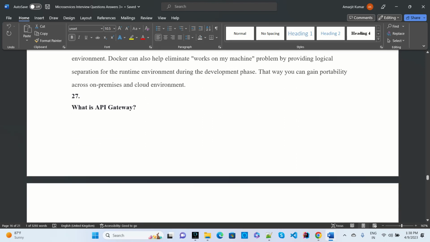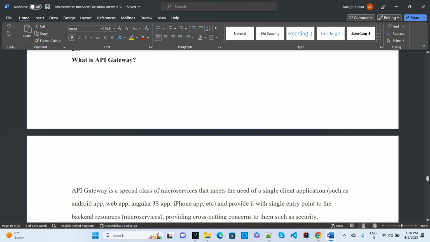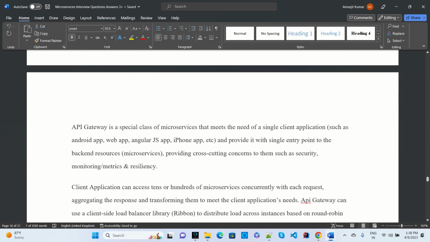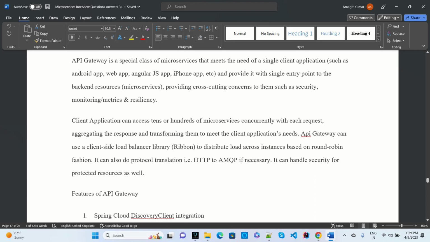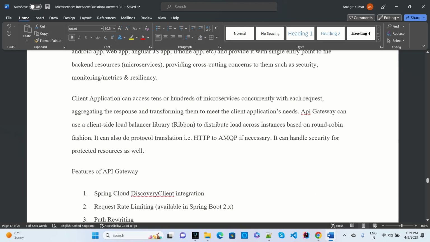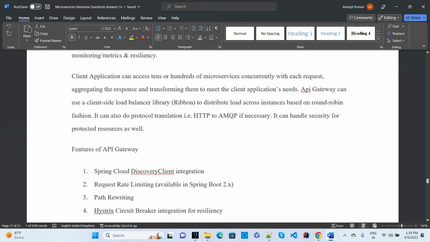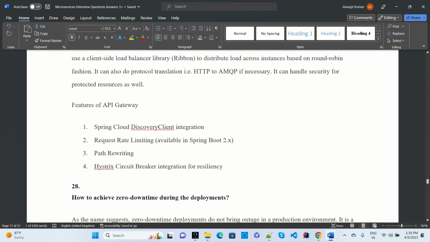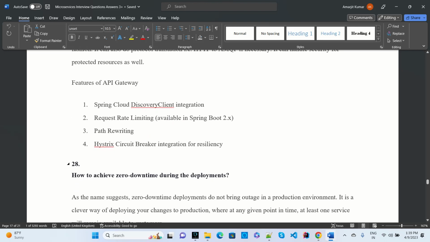You can also create a Docker image, use the Spring Cloud components and deploy it. Another question is: what is an API gateway? An API gateway is a way of handling our requests, either with Zuul or others. The request is checked and verified and then transferred to the particular server. So a client request comes in, communicates with the API gateway, and is then sent to the particular microservice.